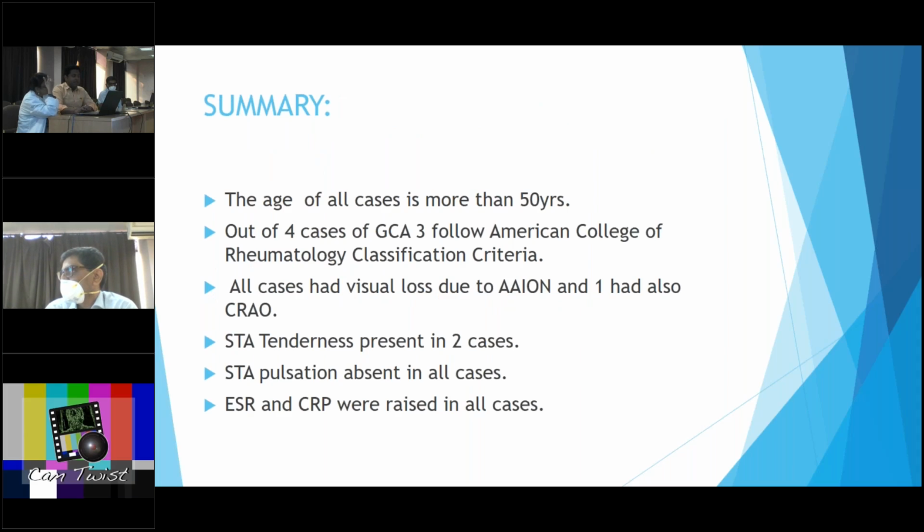Summary: the age of all cases is more than 50 years. Out of 4 cases of GCA, 3 follow the American College of Rheumatology classification criteria. All cases have visual loss due to arteritic anterior ischemic optic neuropathy, and 1 also had CRAO. Superficial temporal artery tenderness was present in 2 cases. Superficial temporal artery perfusion was absent in all cases. ESR and C-reactive protein were raised in all cases.